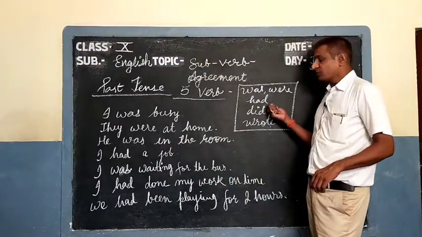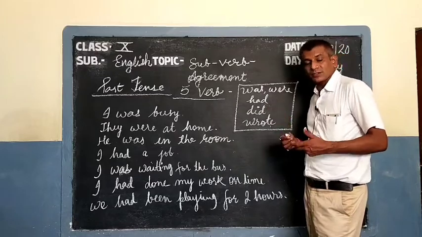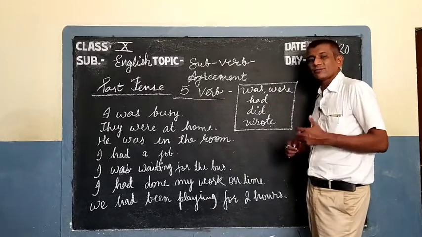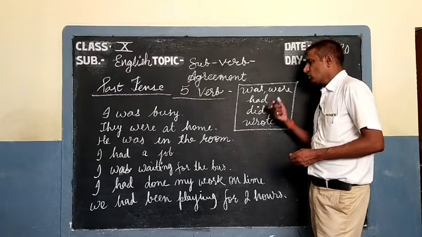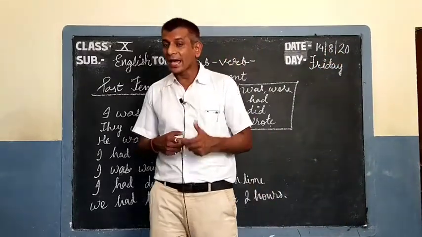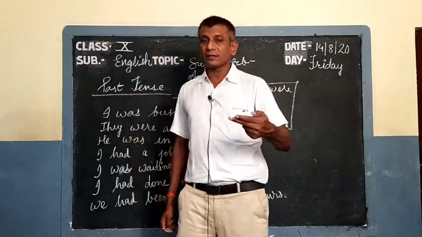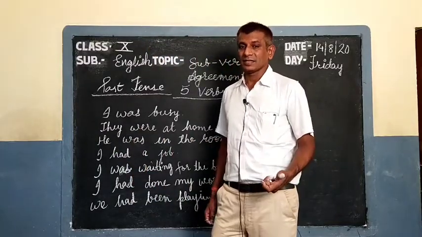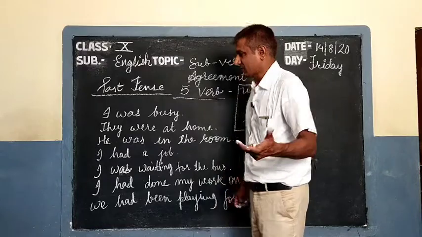So these 5 are the past forms and we call them finite. All these finites help to make a sentence, to start a sentence, you can say.